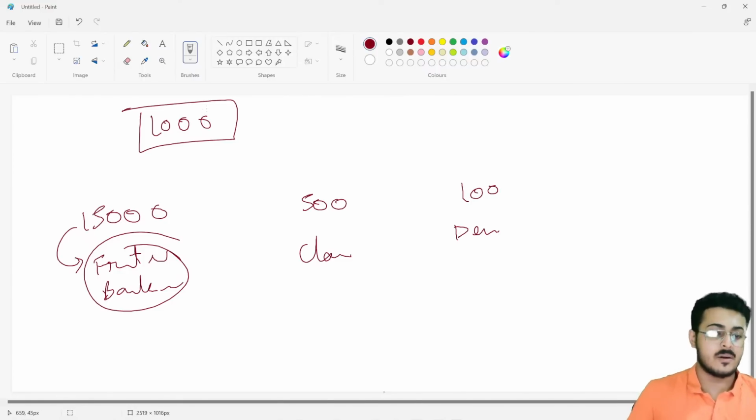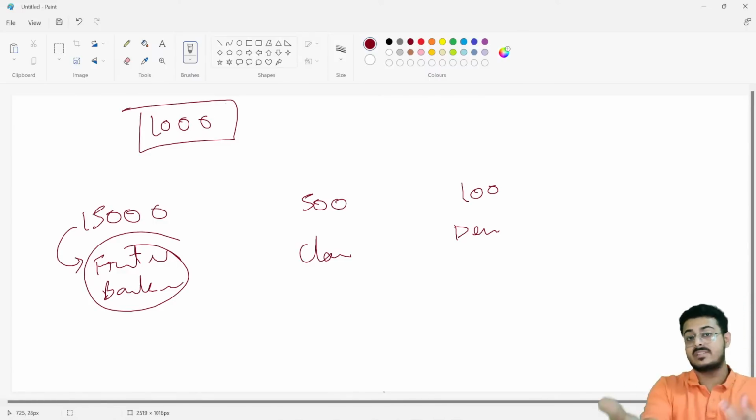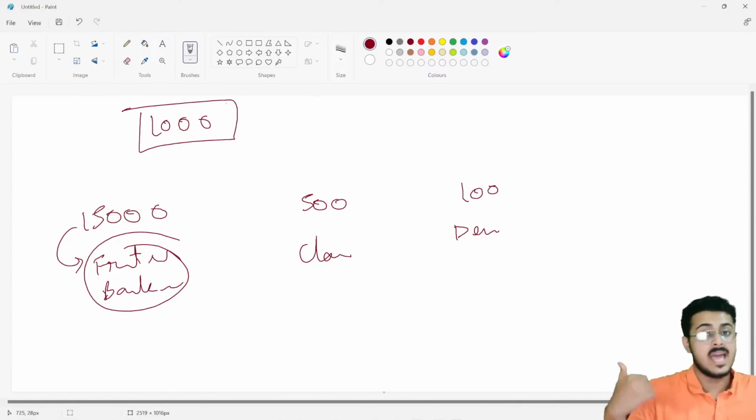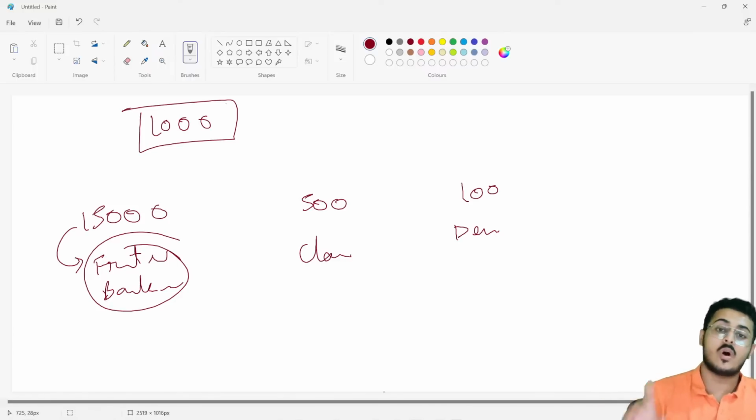Now, for the companies hiring for these 1,000 places, think about it as yourself. If you were running a company, what would be better? To hire 4 people, you on average will have to give a full stack web developer at least 15 lakhs per annum. So what would be better? To give 4 people, one for front end, one for back end, one for DevOps, one for cloud, 15 lakhs each. That makes your cost 60 lakhs.